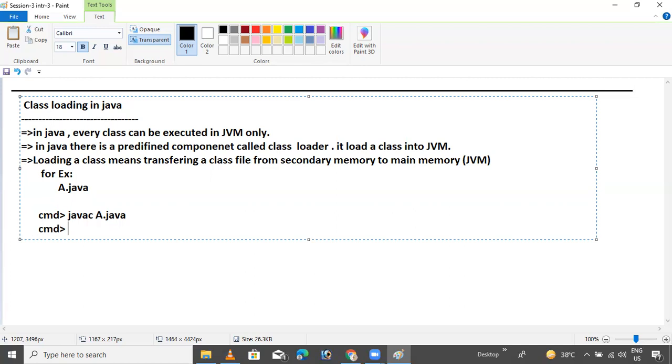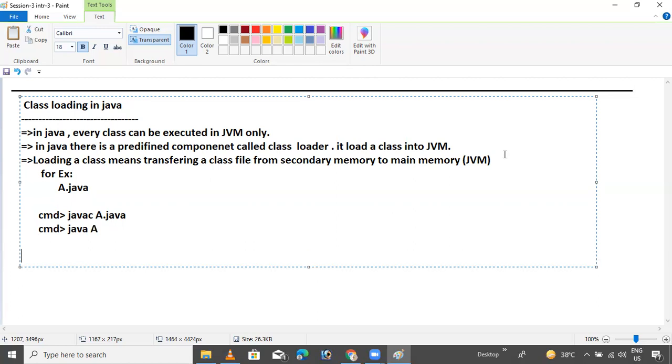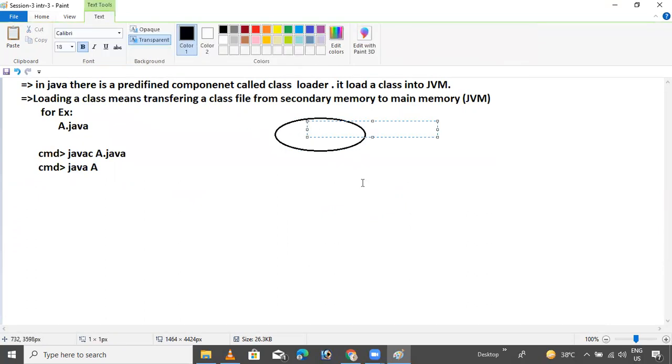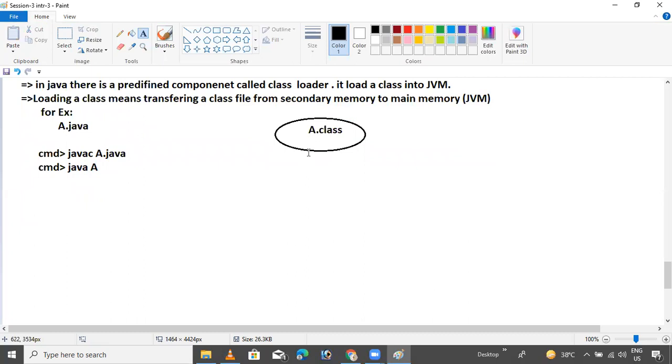The next command is java A. Hit enter, and it gets loaded. It creates bytecode, which is the A.class file. When you compile with javac, it creates this file.